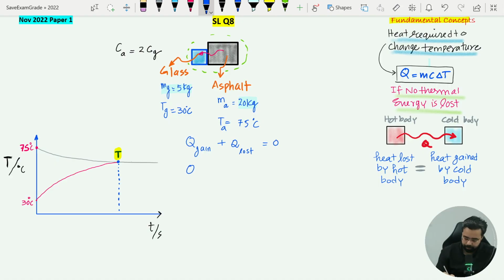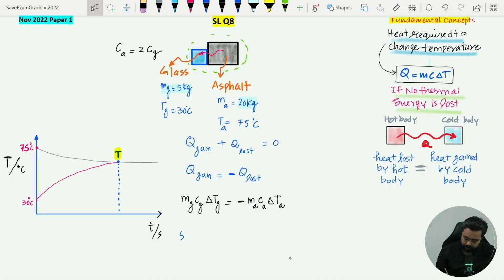So which can be written as Q gain equals minus Q lost. So which object is gaining energy? That is the glass. So we will write the mass of glass, specific heat capacity of glass, and the change in temperature of glass. In the same way, we will write for the asphalt.